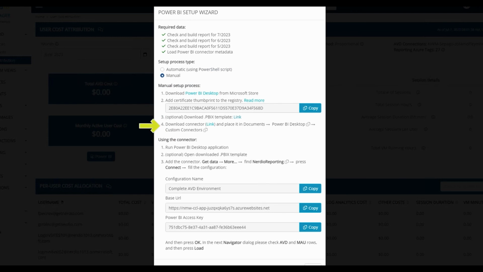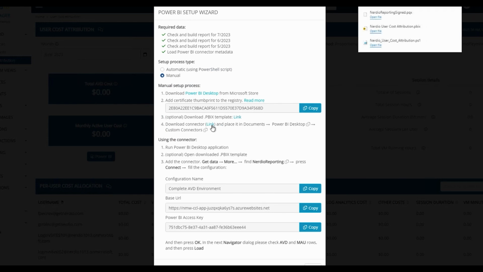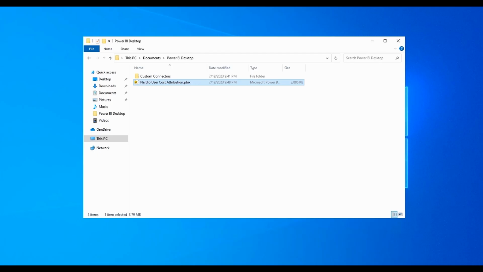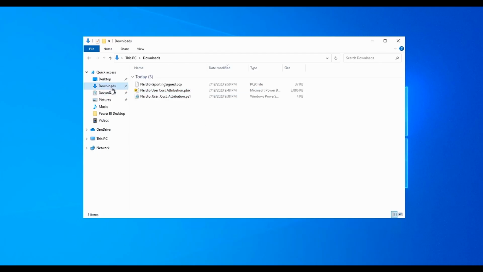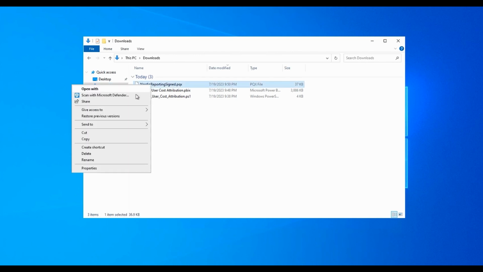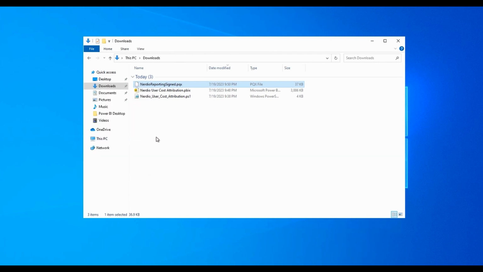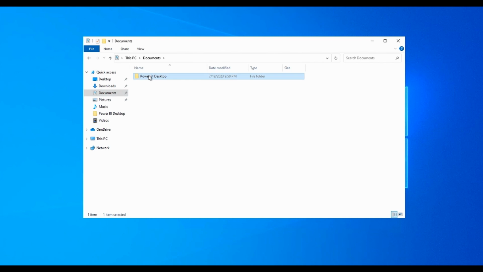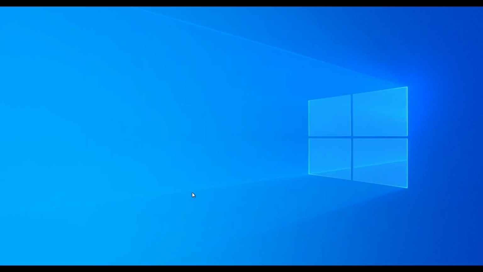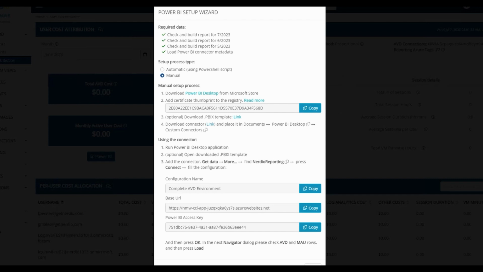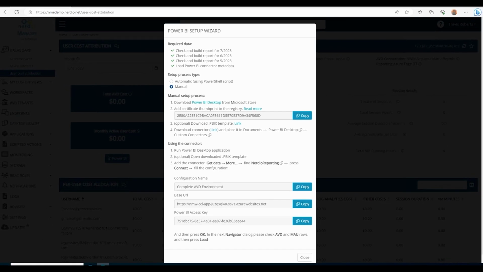Next, download the connector. We'll go back to File Explorer and to Downloads. Copy the Nerdio reporting sign.pqx file. And then we'll paste it in Documents, Power BI Desktop, Custom Connectors. We can close File Explorer now. We'll go back to the Setup Wizard. That's the manual process for the Power BI connector. Again, the manual process is only required if we don't set it up with the automatic option.